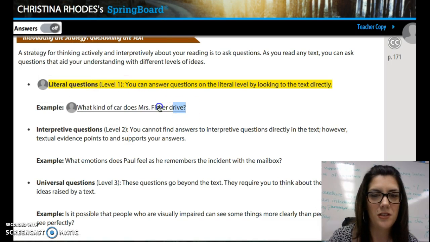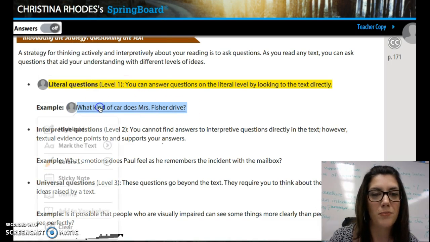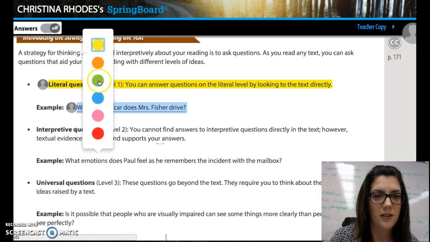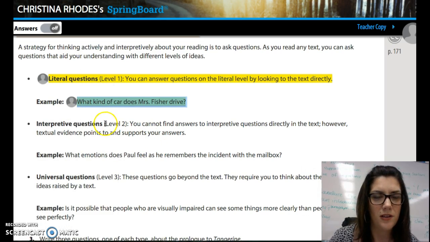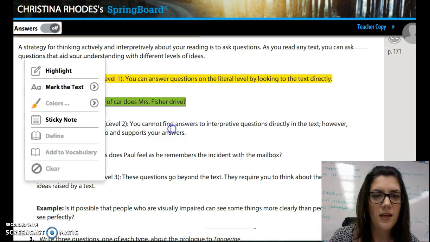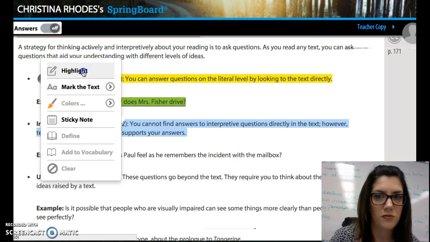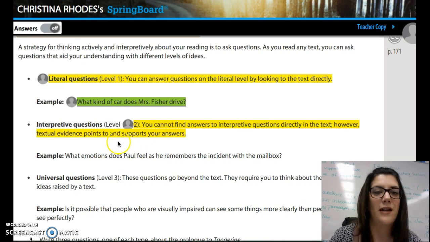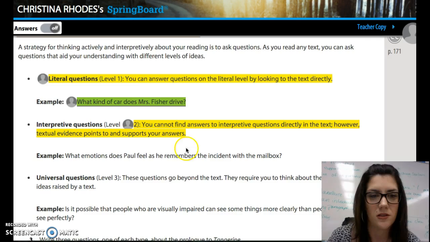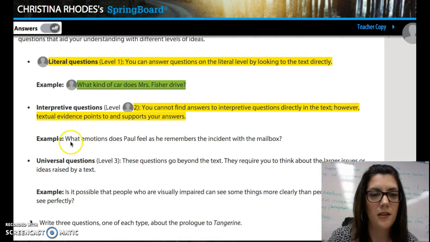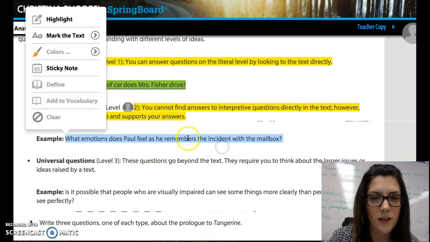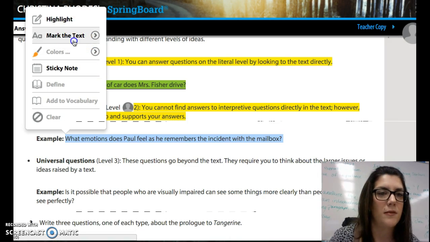These types of questions we call level 1, because they're basic level questions. The next one gets a little harder. An interpretive level question, it says, you cannot find answers to interpretive questions directly in the text. However, textual evidence points to and supports your answers. So an example of this would be, what emotions does Paul feel as he remembers the incident with the mailbox?